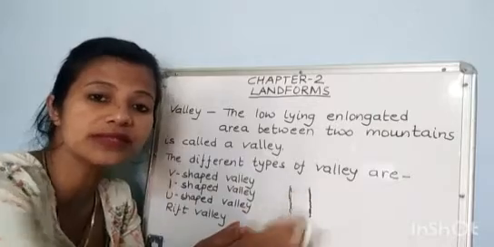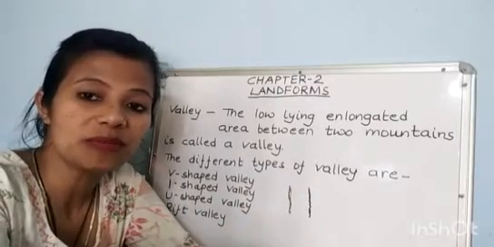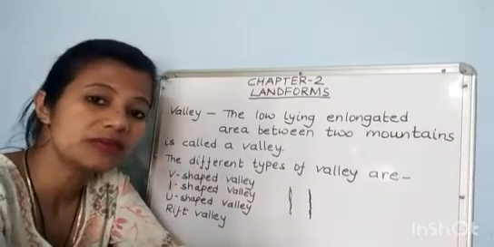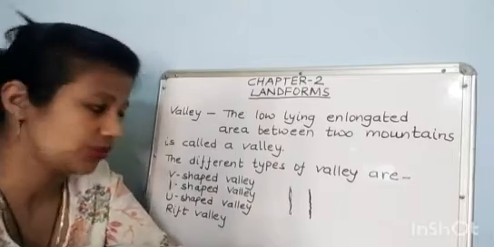Higher altitudes means the height of a place above the mean sea level. Altitude. I-shaped valley. They are usually deep and have steep wall-like sides. These are formed by the rivers in higher altitudes.